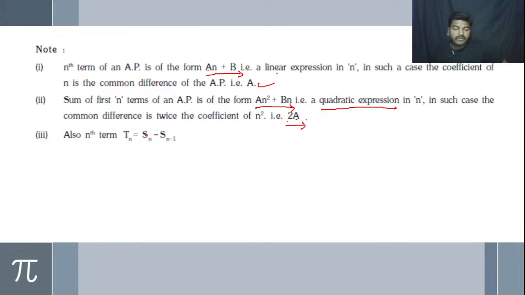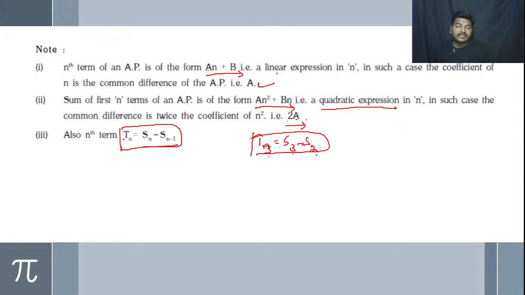Then the nth term in terms of the sum is Tn equals Sn minus S(n minus 1). This is very important. For example, we can say that T3 is equal to S3 minus S2. In general, I am giving an example because you may get confused with the n form. So I am taking here, in the place of n, a 3, then T3 is equal to S3 minus S2 it becomes.